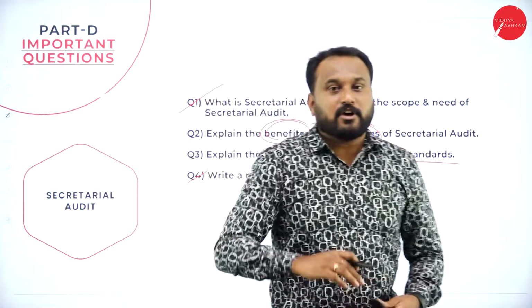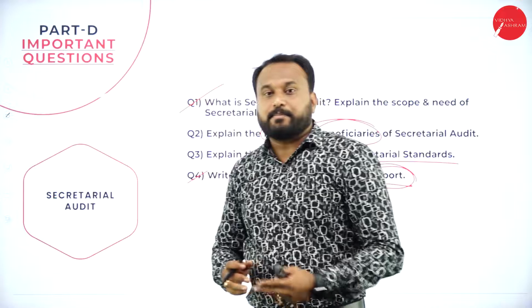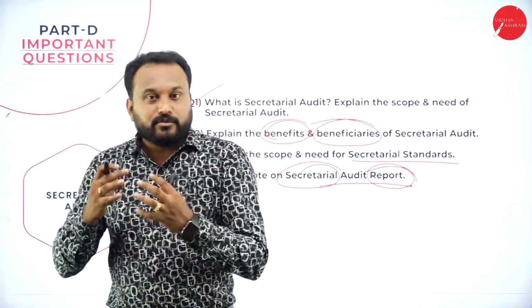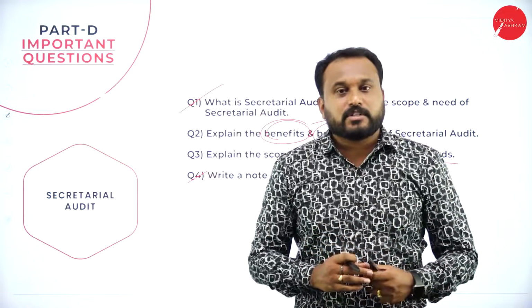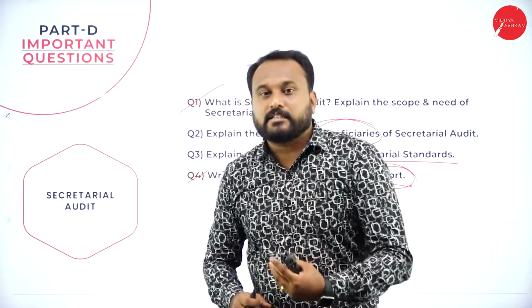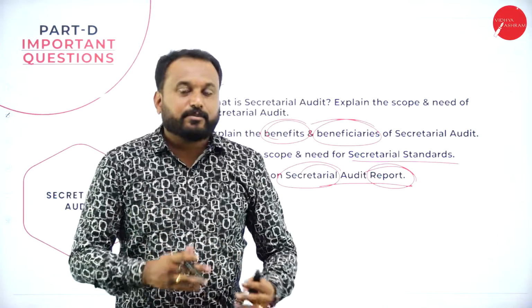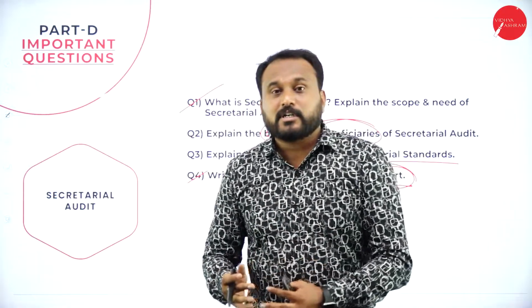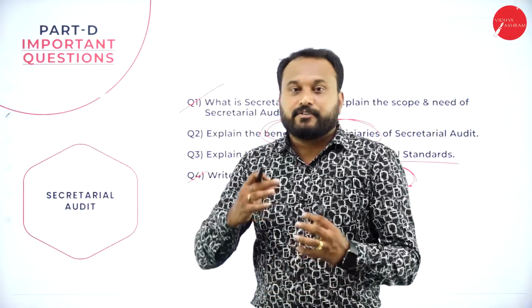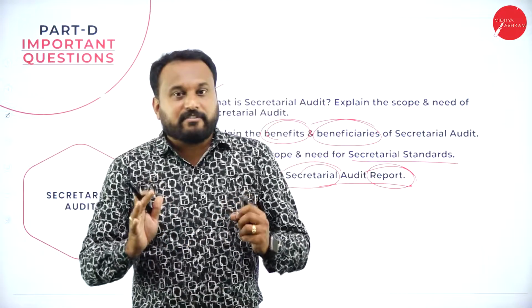Now I'll tell you, students, out of 6 chapters, choose any 4 chapters. That means 2 of the chapters you don't need to go through at all. If you choose any 4, I'll tell you, 80 on 80, definitely you can get it. If you feel that, no sir, I'll study only 2, only 1, only 3, I'm telling you, students, it will be really wrong. You have a lot of time to prepare for the examination. Please study in a smart way, but don't skip any questions from this. If you start skipping, you will not be able to get 80 on 80. That is the real fact here.